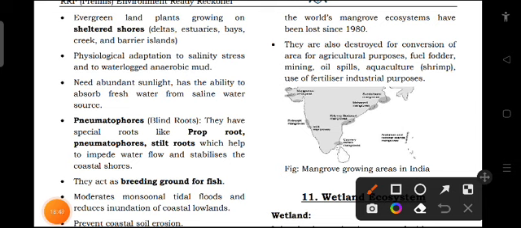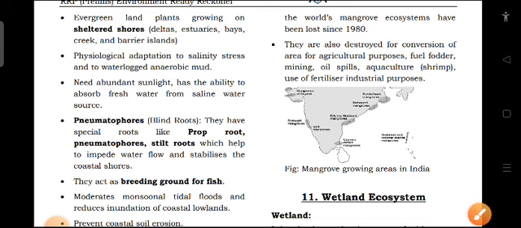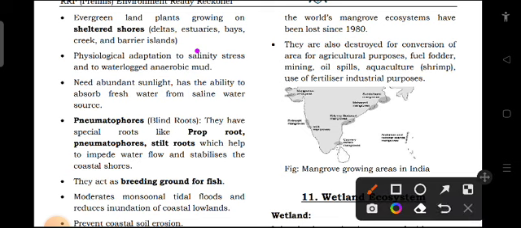Now let us discuss the characteristics of mangroves. The first characteristic: mangroves are evergreen land plants growing on sheltered shores like deltas, estuaries, bays, creeks and barrier islands. So they are evergreen and they grow on sheltered shores. Then physiological adaptation to salinity stress and waterlogged anaerobic mud. So they are adaptable to salt and anaerobic mud also.